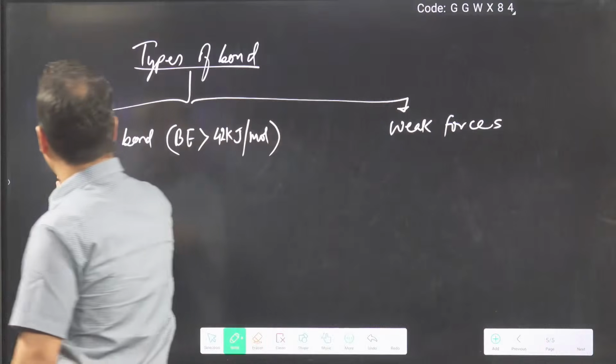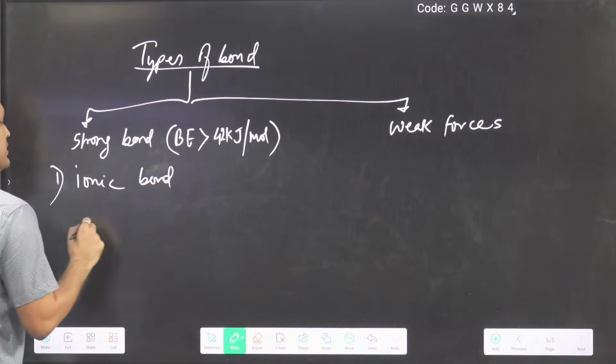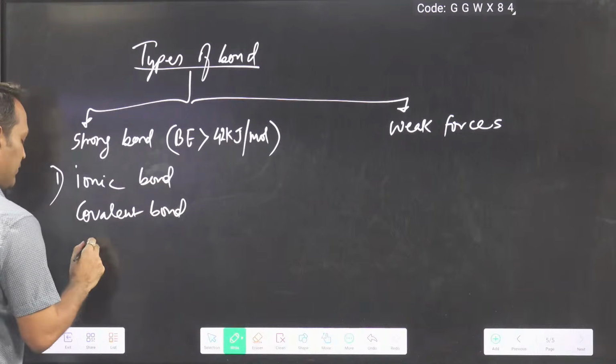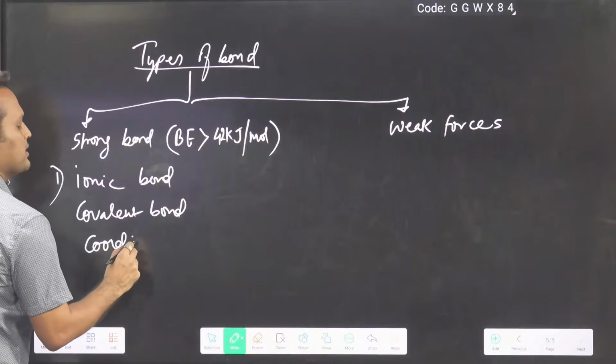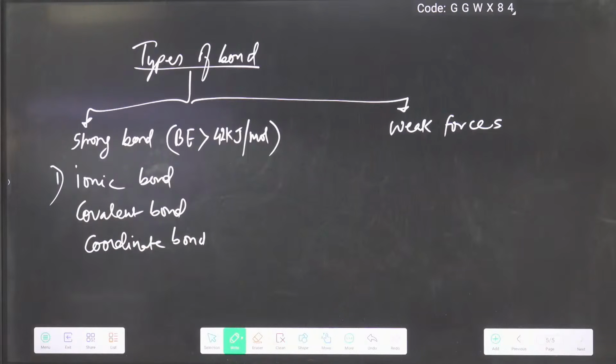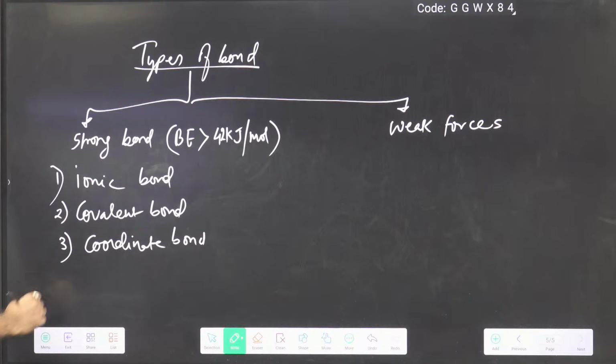Now you will say, sir, what are the examples of a strong bond? So ionic bond is there, covalent bond is there, then coordinate bond is there. Coordinate bond is also a type of covalent bond only. You will study later that coordinate bond is a type of covalent bond, but we can study it separately. Then fourth group, which one am I missing?